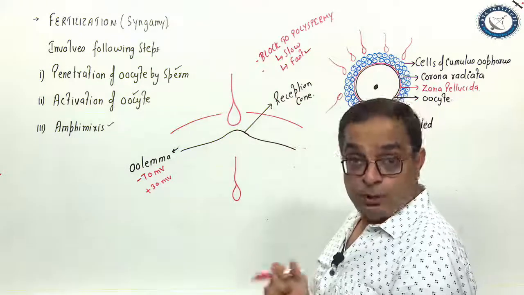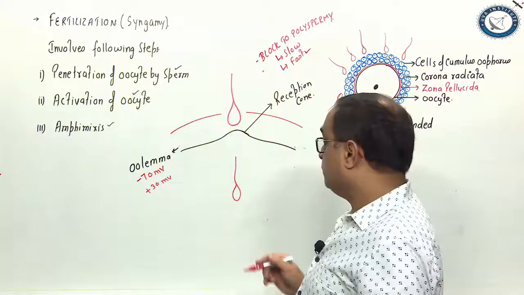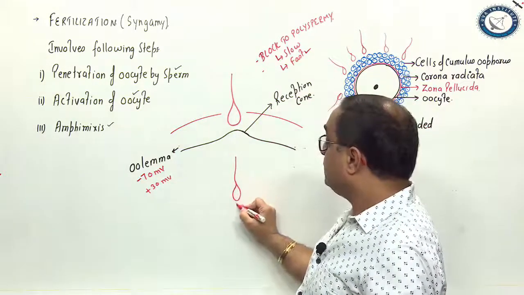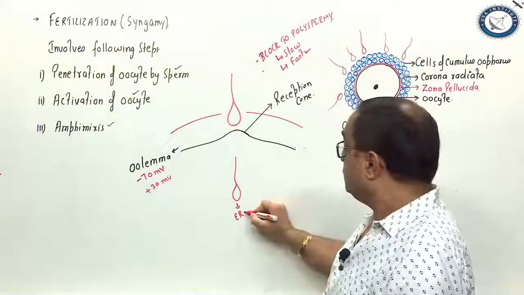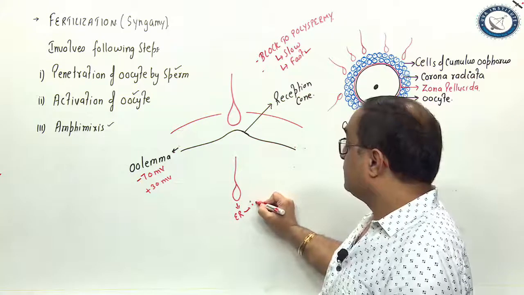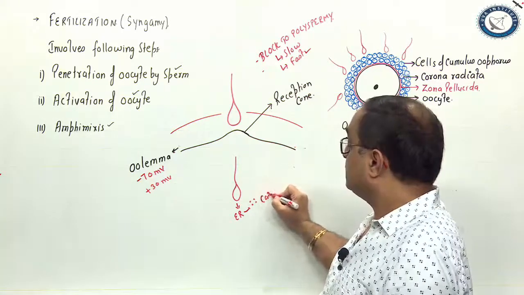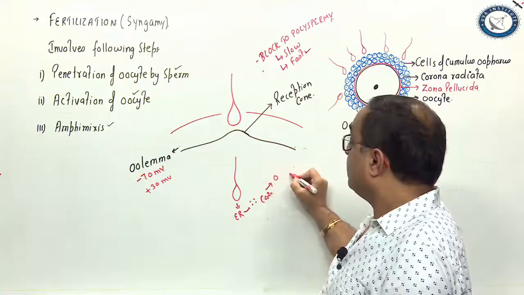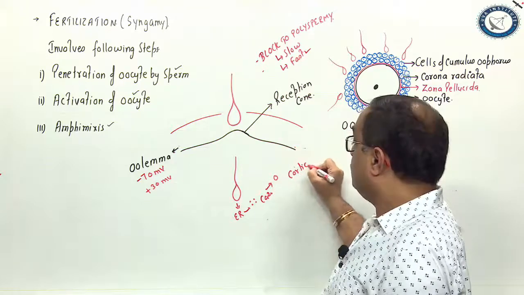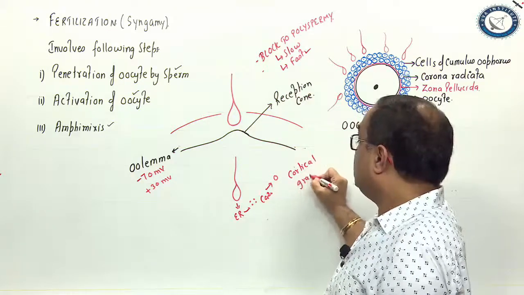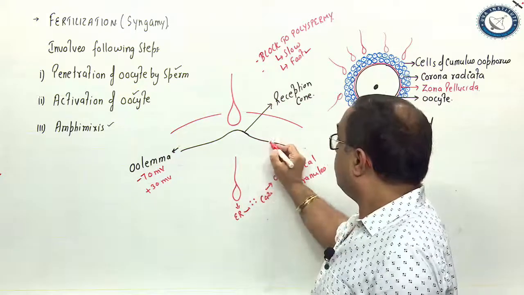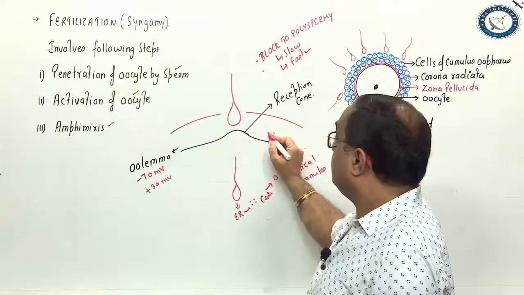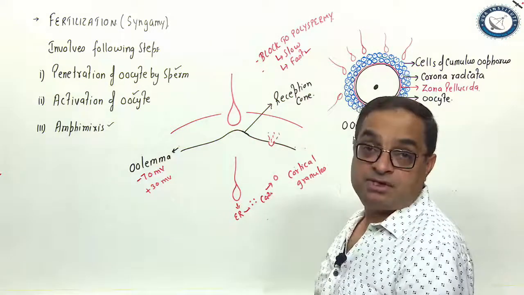Now what is the slow block to polyspermy? In the slow block, the sperm stimulates the endoplasmic reticulum of the oocyte to release calcium ions. These calcium ions then stimulate the cortical granules, which are present in the oocyte, to fuse with the oolemma and liberate their contents into the perivitelline space.